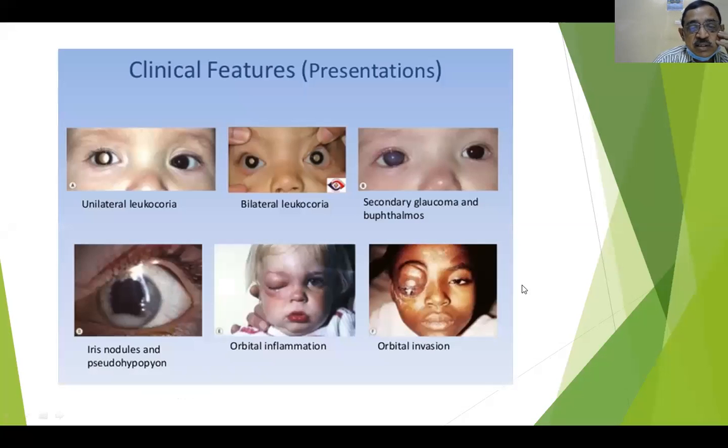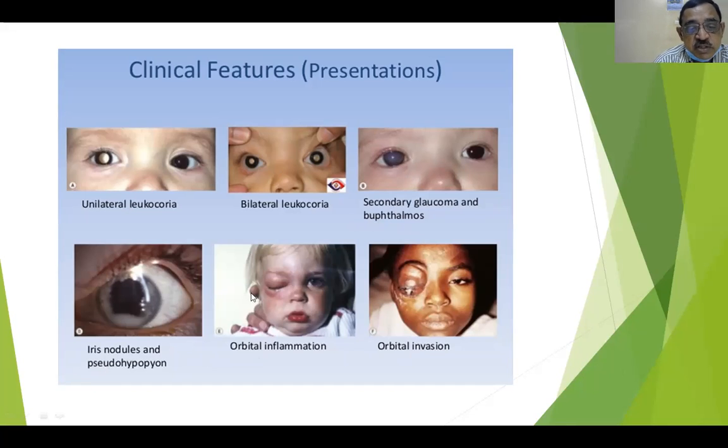So these are the figures showing how patients present. This is leukocoria, unilateral leukocoria, and this side it is normal. And bilateral leukocoria, both the eyes. Secondary glaucoma and buphthalmos in case of the right eye; here, the left eye is normal. Iris nodules sometimes, and the pseudohypopyon. This is the pseudohypopyon, and these are the iris nodules present here. And orbital inflammation.